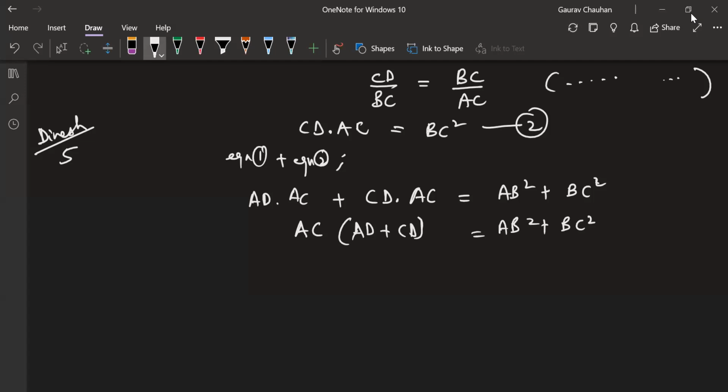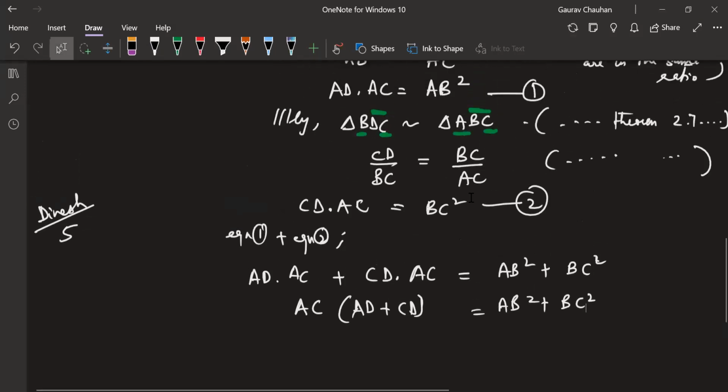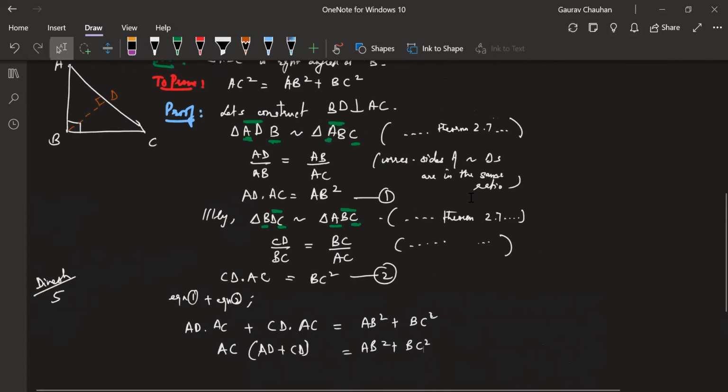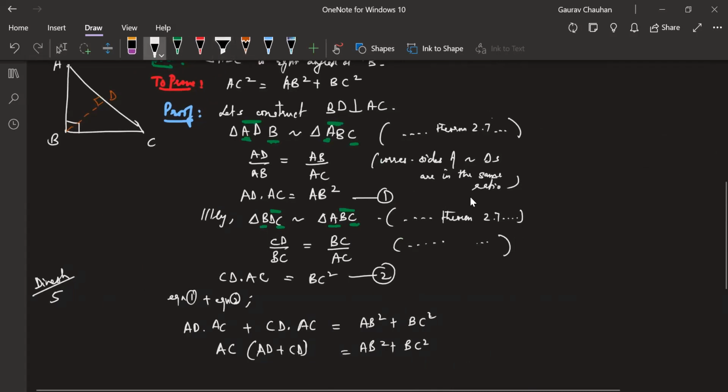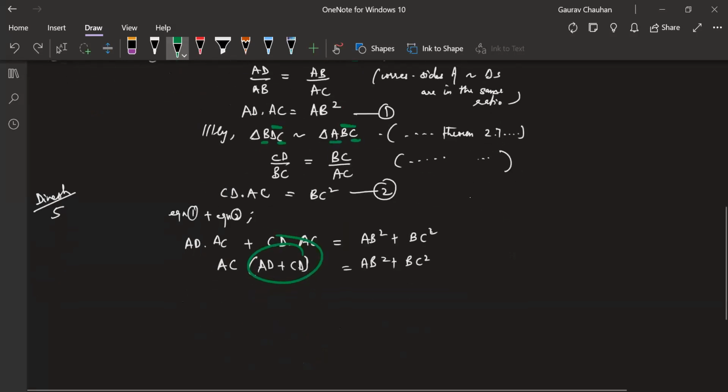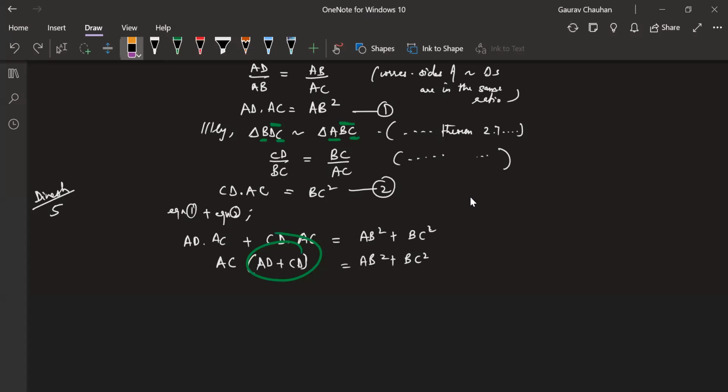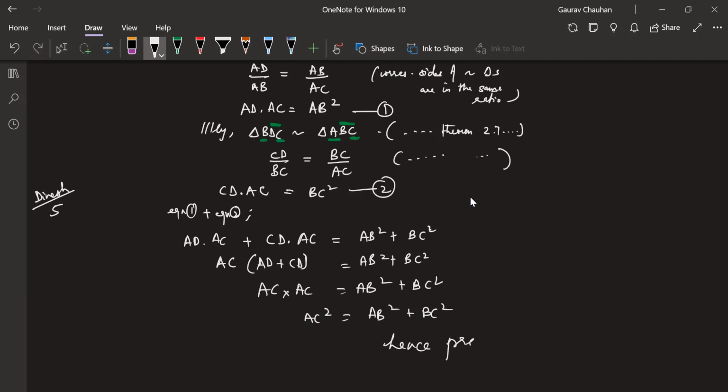And I wanted to go back to the diagram and see what is AD plus CD. Just notice what is AD plus CD. AD plus CD is what? AC only. So we have AC into AC, which is equal to AB square plus BC square. We have reached AC square is equal to AB square plus BC square. Hence, proved.